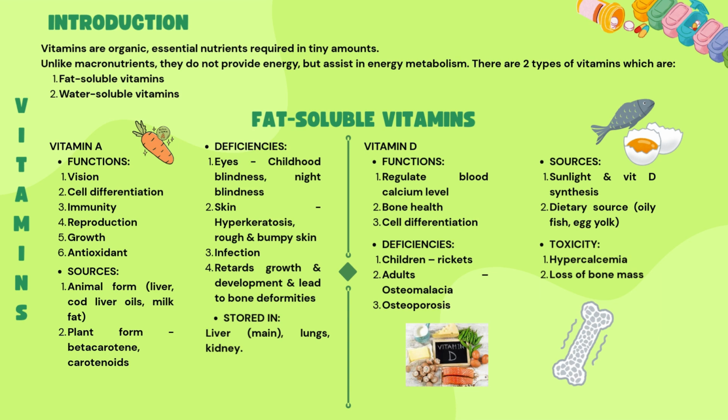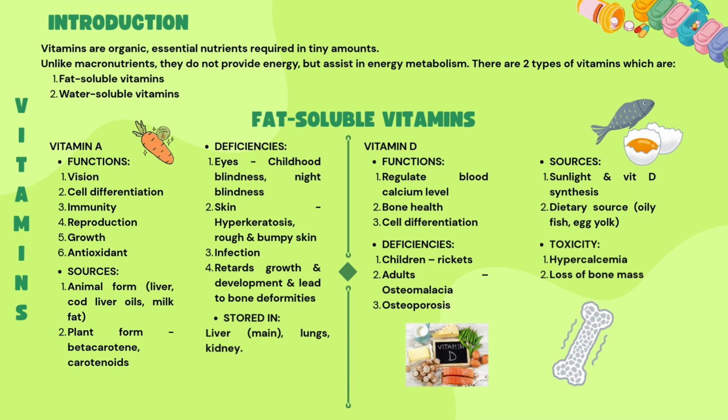Fat-soluble vitamins, we have vitamin A and vitamin D. Vitamin A, the functions: vision, cell differentiation, immunity, reproduction, growth, and antioxidant. Sources, animal form: liver, cod liver oils, milk fat. Plant form: beta-carotene, carotenoids. Deficiencies, eyes: childhood blindness, night blindness.